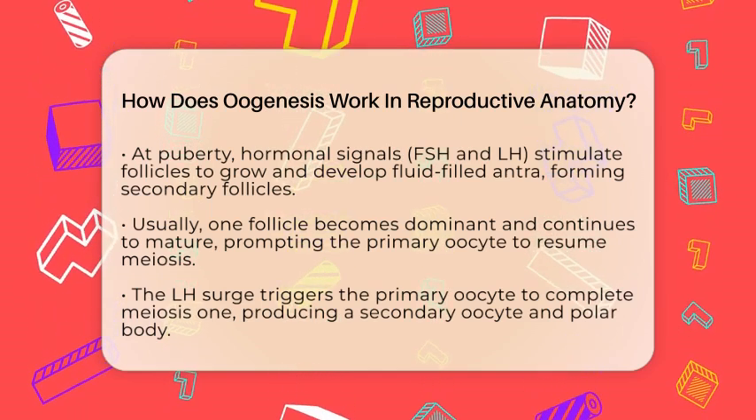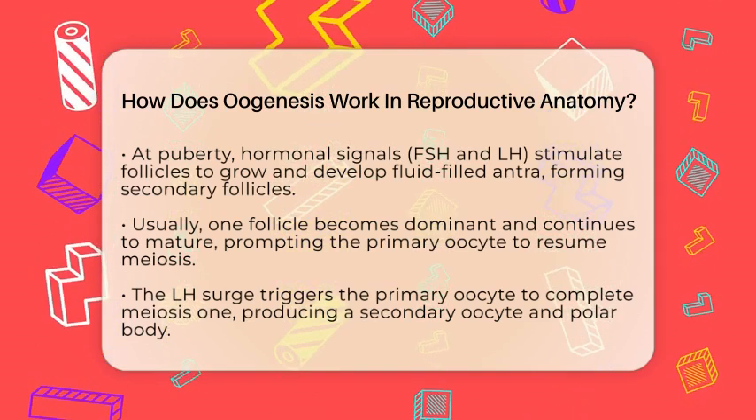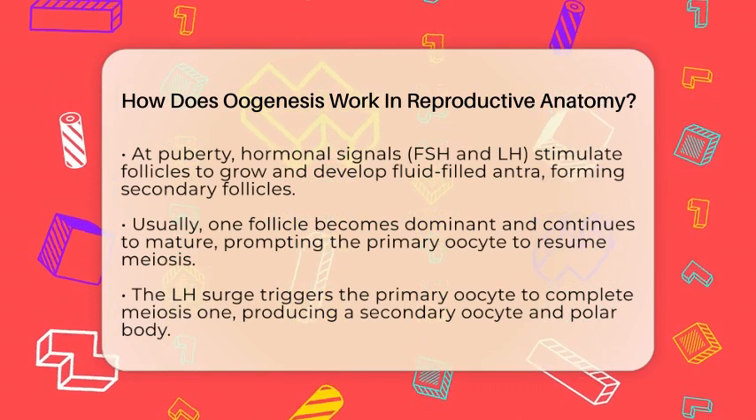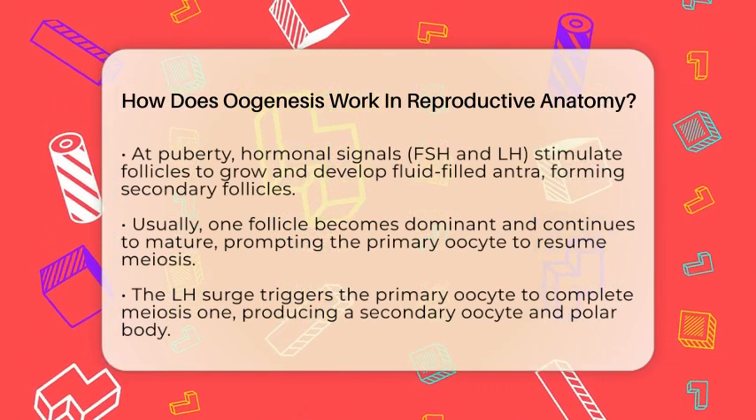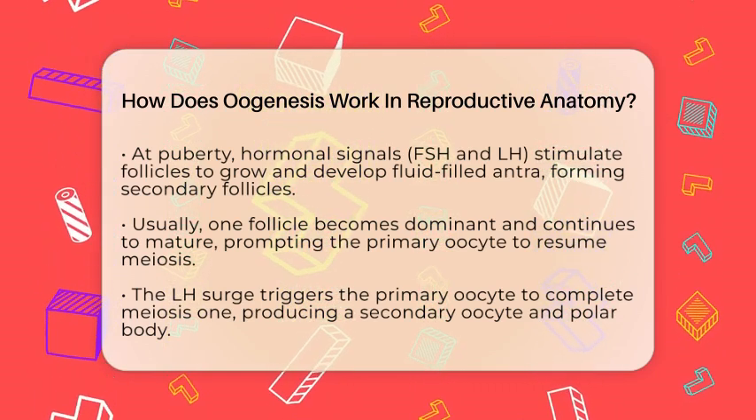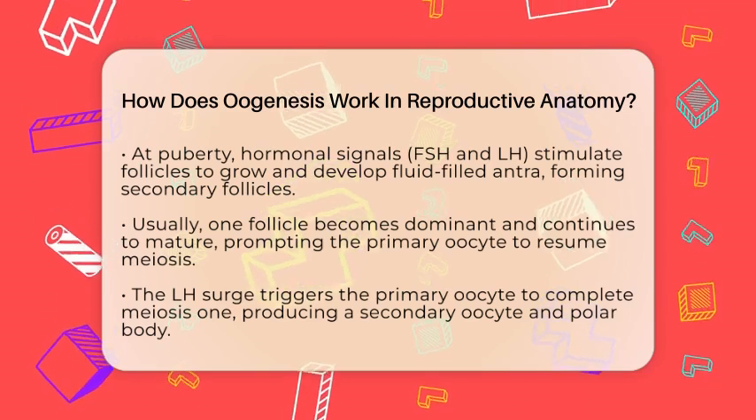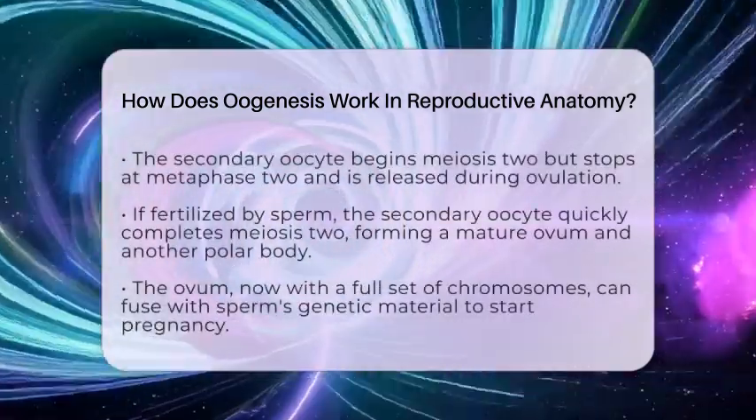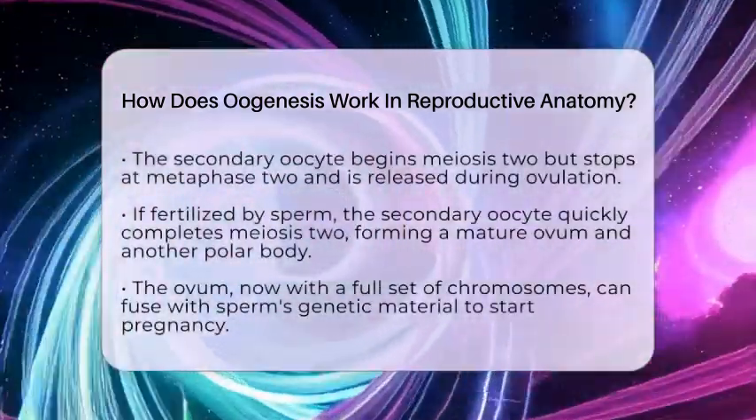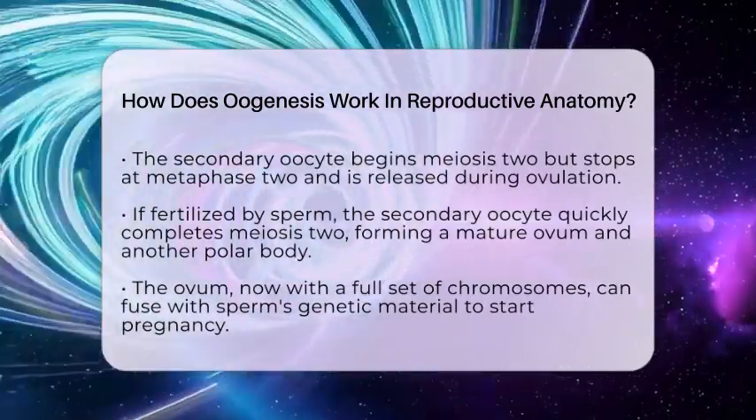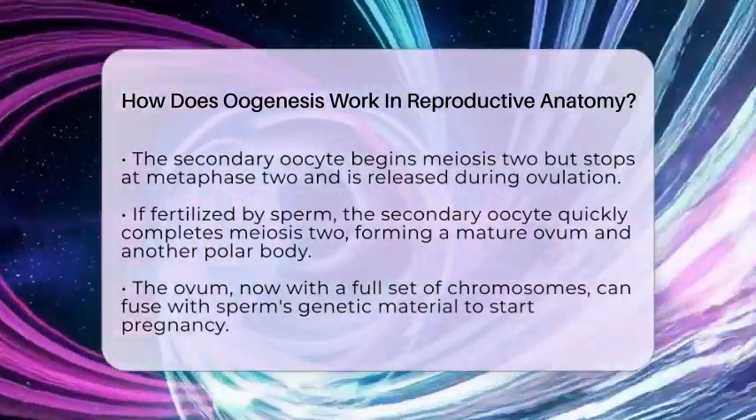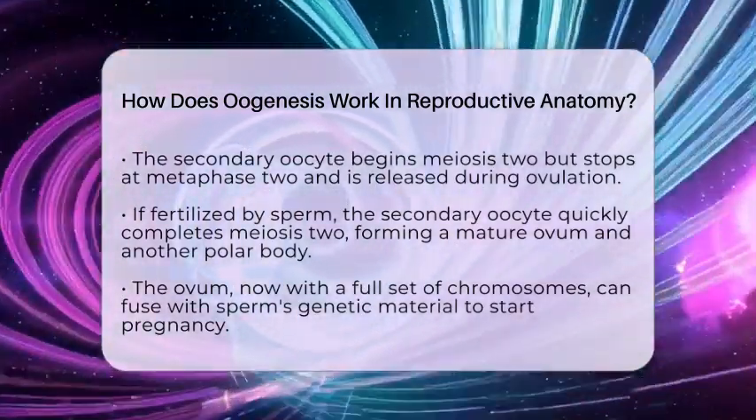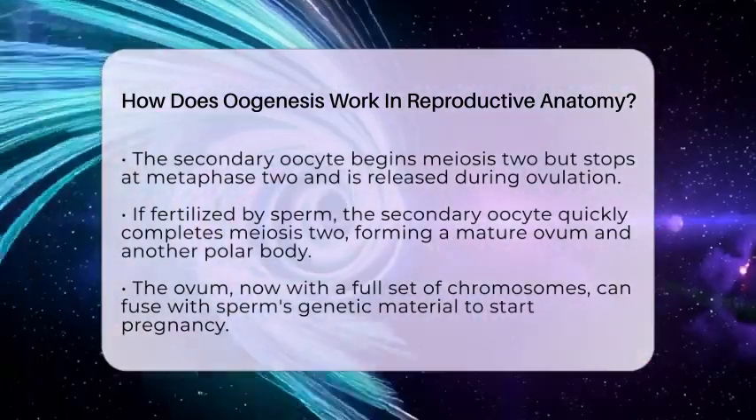The follicles develop fluid-filled spaces called antra, turning into secondary follicles. Usually, one follicle becomes dominant and continues to mature. As the follicle grows, the primary oocyte inside it resumes meiosis. The luteinizing hormone surge triggers the primary oocyte to complete meiosis 1, splitting into a large secondary oocyte and a tiny polar body. The polar body is a small cell that contains half the chromosomes but little cytoplasm, and it